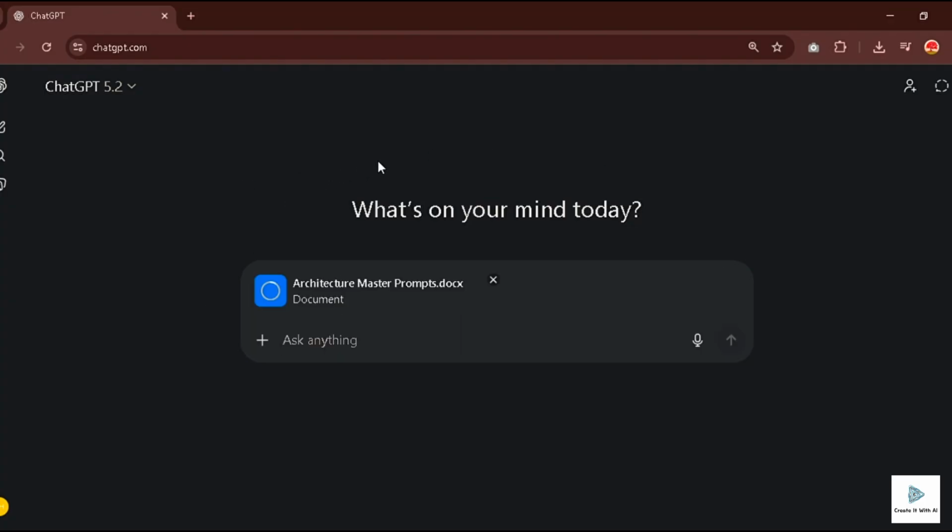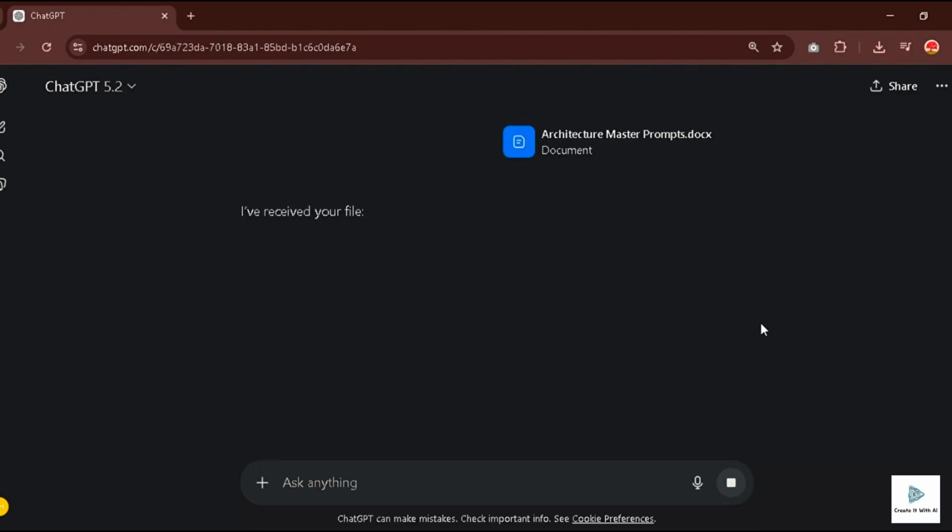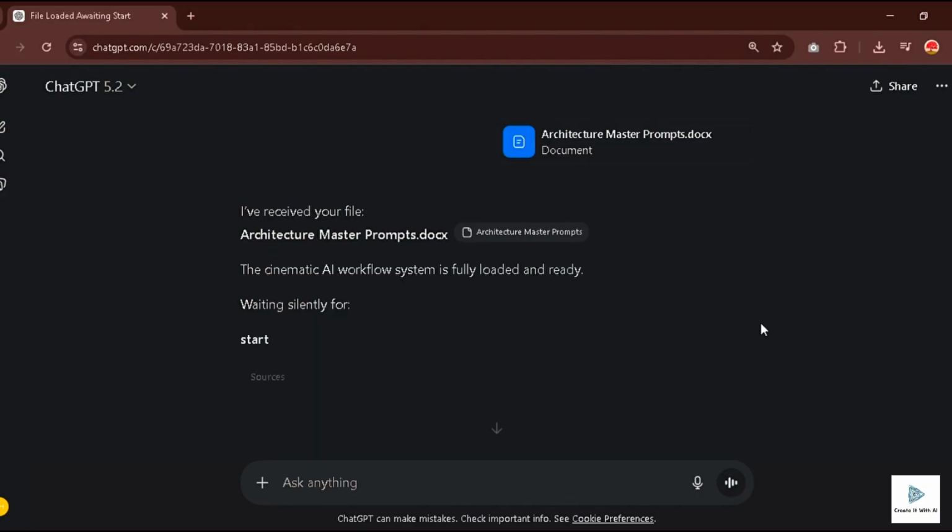We are going to let AI do the heavy lifting. I have a secret prompt. This is a custom instruction set I built after months of testing. It forces the AI to think like a producer, not just a writer. I'm going to send it into ChatGPT. Then I just type one word.